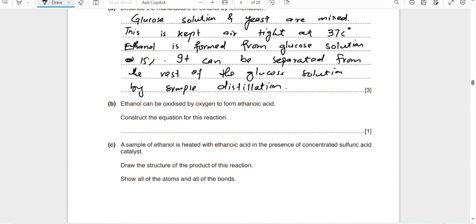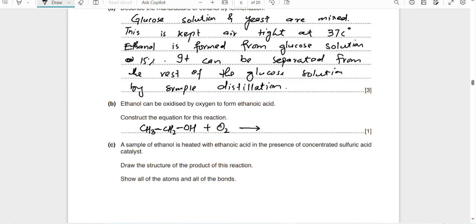Ethanol can be oxidized by air, by oxygen, to form ethanoic acid. Construct the equation for this reaction. I'm writing here ethanol: CH3, then CH2. This is the ethyl, and when we write OH, it is an alcohol, so ethanol. Here I'm writing oxygen, O2.